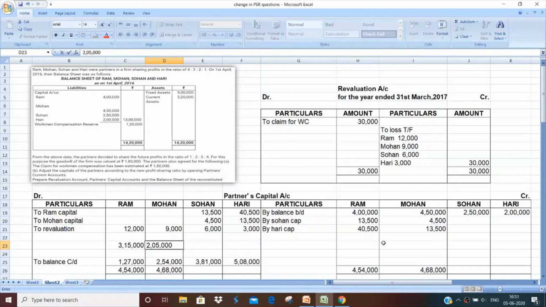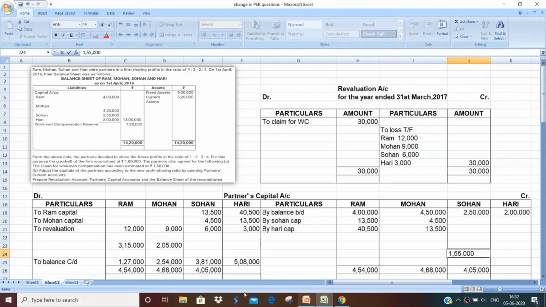Now in case of Sohan, if you notice, the debit total is greater. So it can be either way. Either the debit total will be greater or the credit total will be greater. So the debit total is greater, so I'm going to write here 4,05,000, and since it is the greater total, I'll write it on both sides, 4,05,000. From this 4,05,000, I will subtract 2,50,000 and I'll get my balancing figure, that is 1,55,000.